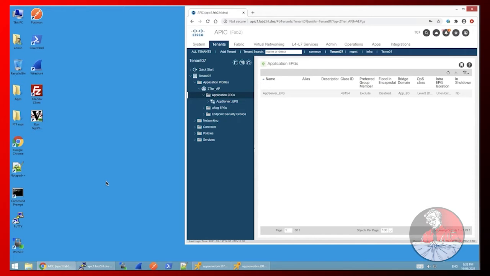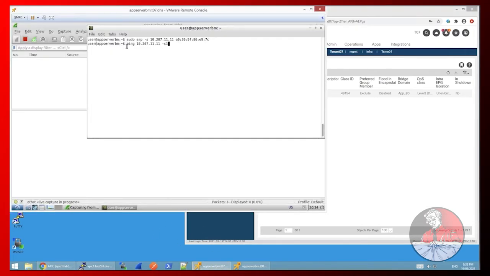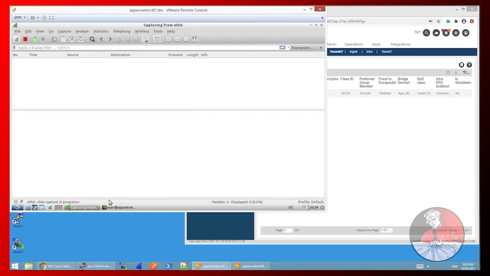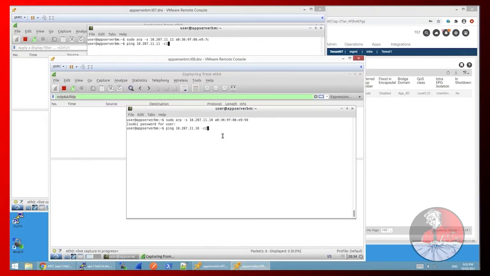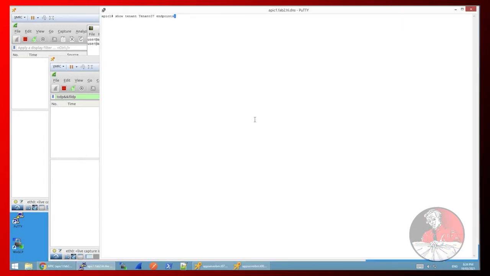This is my lab environment thanks to housley.com.au. Here I have host 1. I've just completed the static ARP entry, ready to do the ping to host 2. I have a Wireshark capture running in the background to capture all the packets that we're going to see there. Here's host 2, also with its static ARP entry and with Wireshark running in the background to capture anything that we see there. On the same PC here, my remote desktop, I have an SSH session to the APIC.